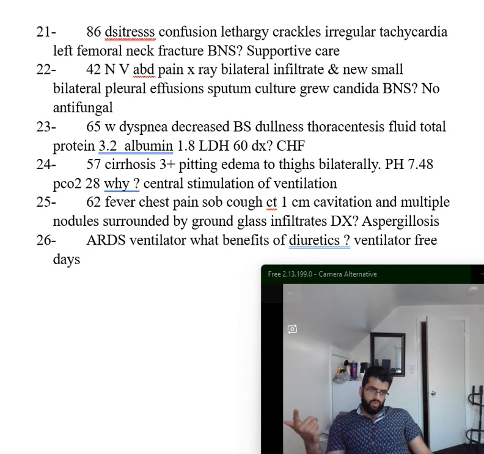So if they're anuric, that's not a good sign. Central venous pressure, you want more than 4 mmHg, or pulmonary artery pressure more than 8. And effective circulation, you want a cardiac index more than 2.5, or capillary refill time less than 2 seconds. If the patient has all of that, then it's okay, use diuretics, okay?